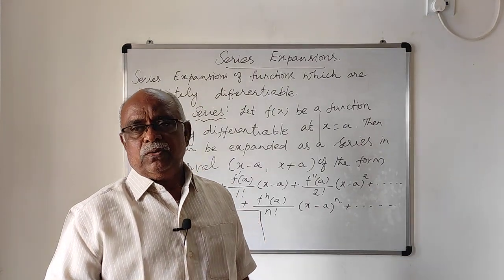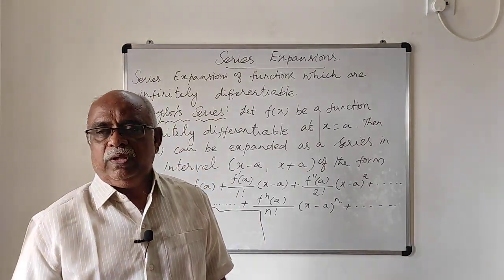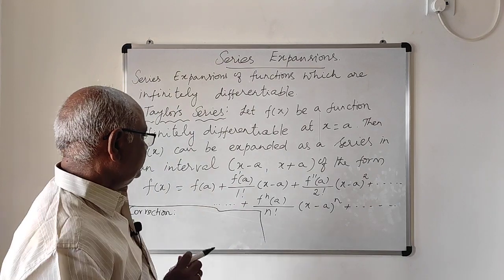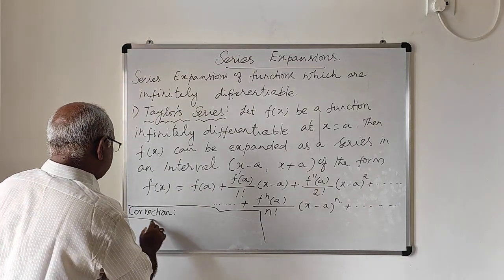In my previous video, in the topic mean value theorem, there is one correction. You note down this correction please.